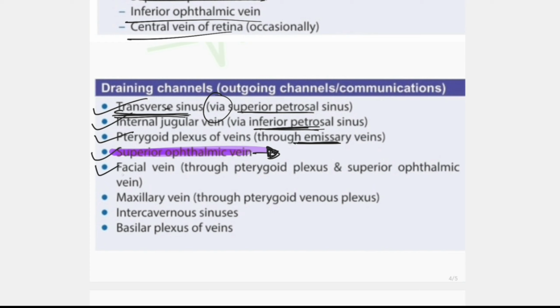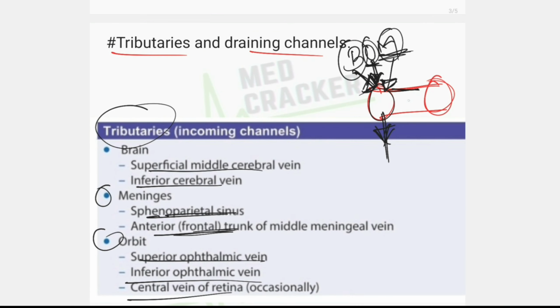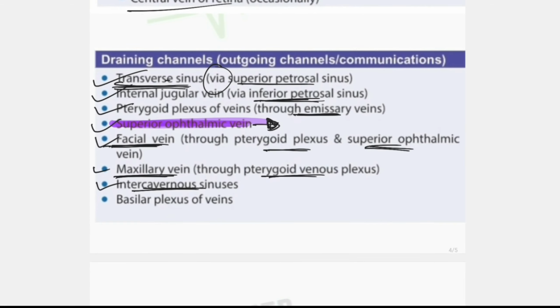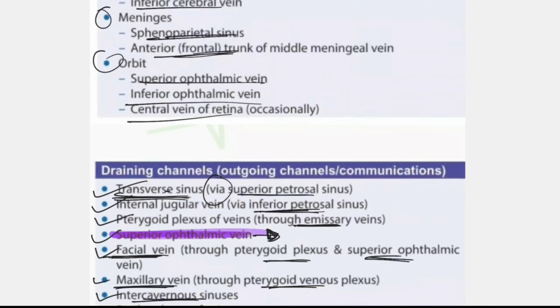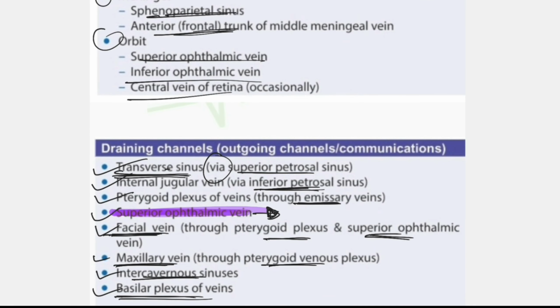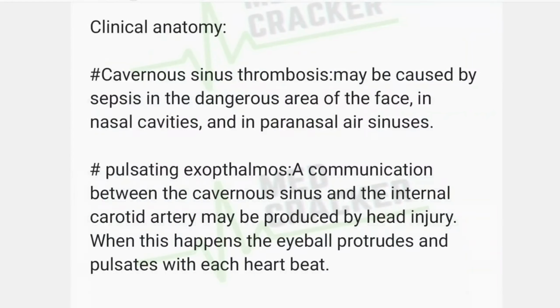Another is the facial vein, through the pterygoid plexus and superior ophthalmic vein. Another is the maxillary vein through the pterygoid venous plexus. And the intercavernous sinuses, anterior and posterior, are also draining channels. And another is the basilar plexus of veins, also a draining channel of the cavernous sinus.